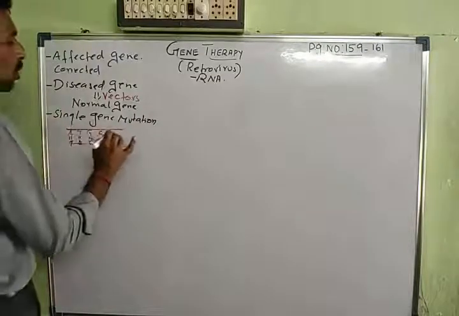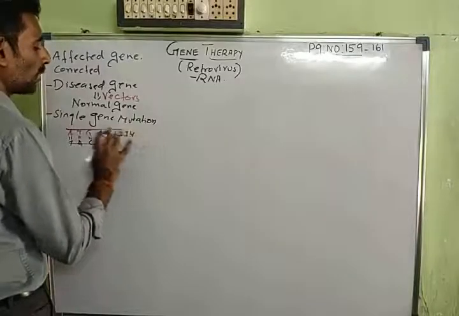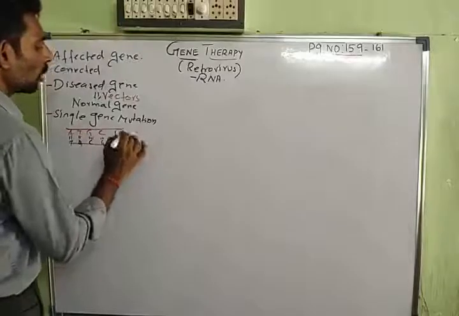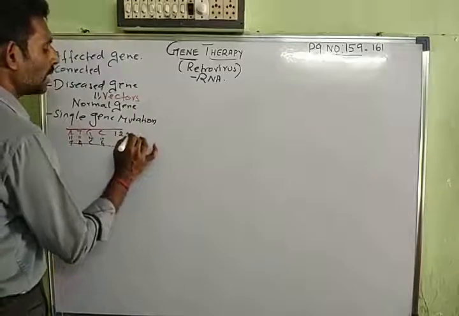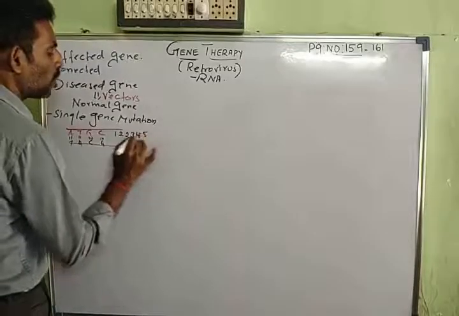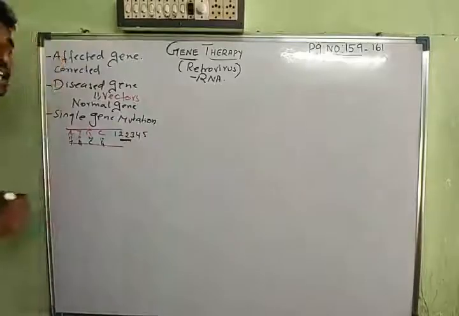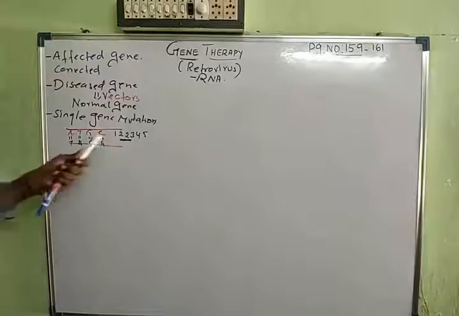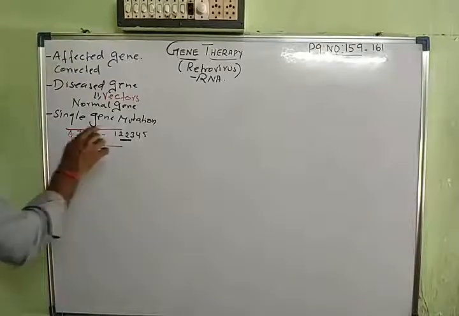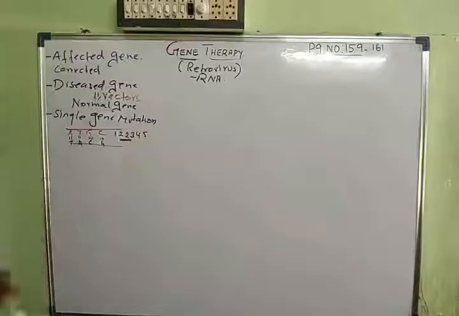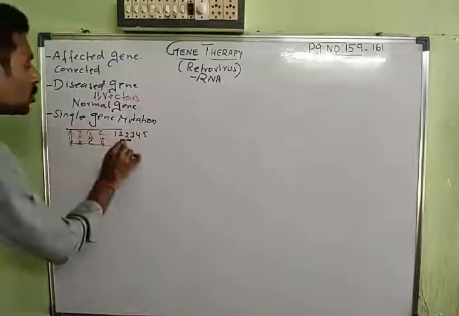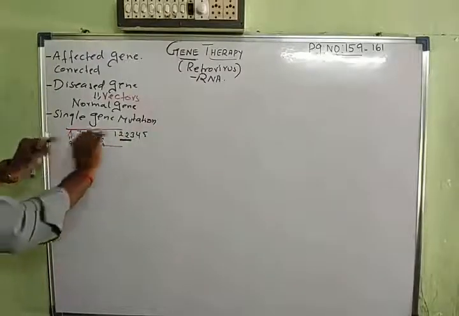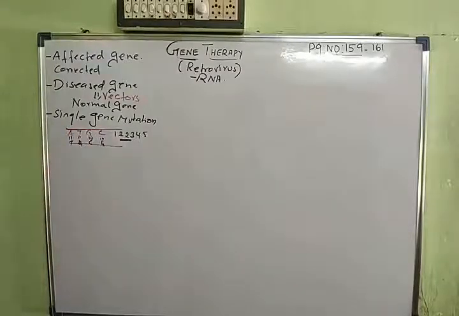Suppose there is a gene arrangement like 1, 2, 3, 4, and there is a change. That means instead of 3, one more 2 is added, and it continues with 3, 4, 5. So here you can find an additional genetic code, an additional nucleotide, being added. So this is an indication of the mutation. If a single gene undergoes a change in the genetic arrangement, that is called gene mutation.